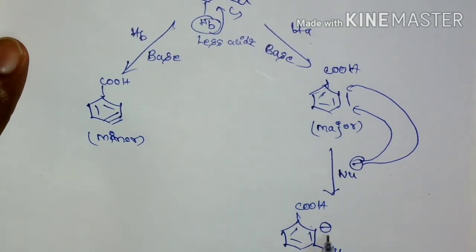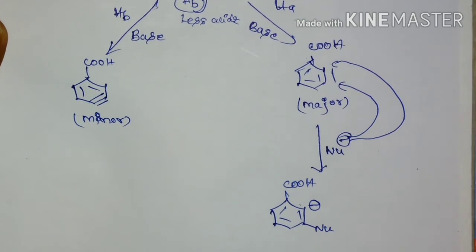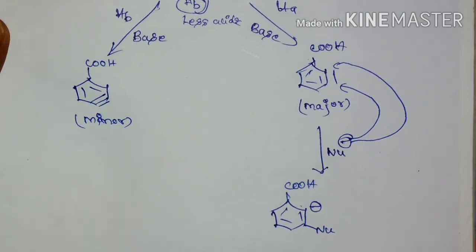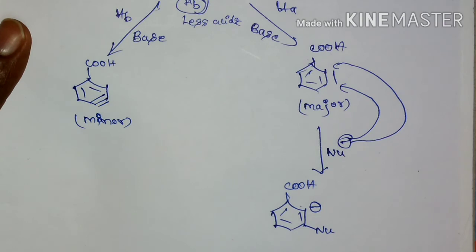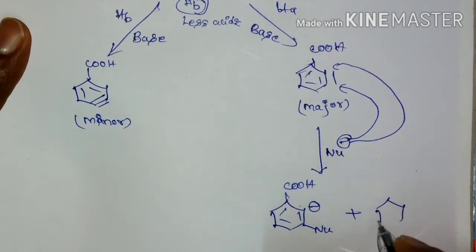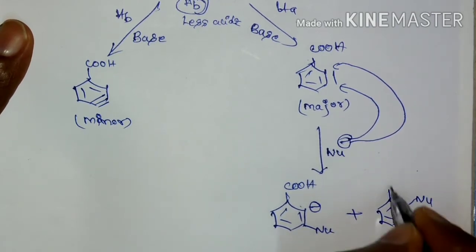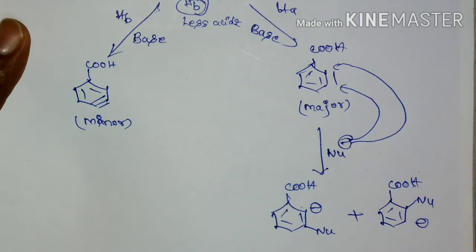Why? Because whatever anion it is going to form will be greatly stabilized if there is an electron withdrawing group. So whatever carbanion we are going to get should be placed nearer to the electron withdrawing group so that it will be greatly stabilized, and the minor product will be this one.